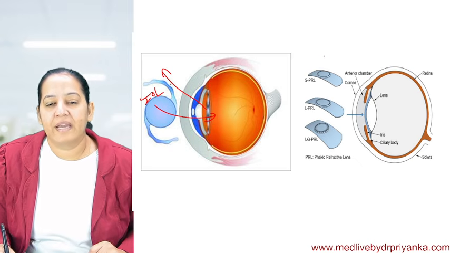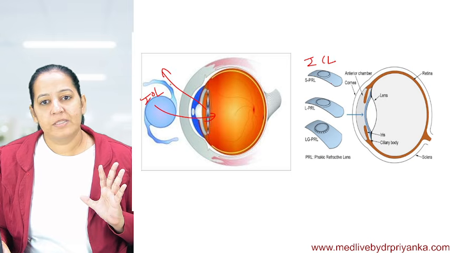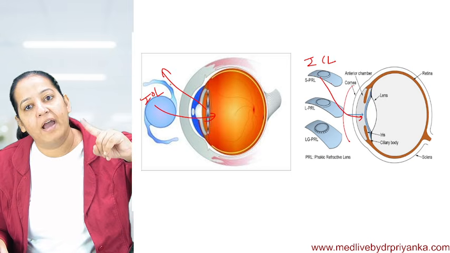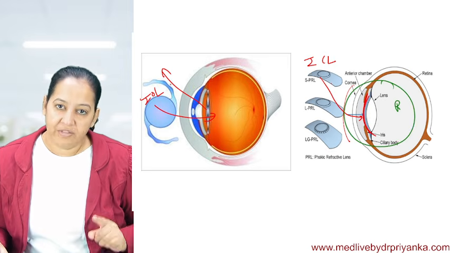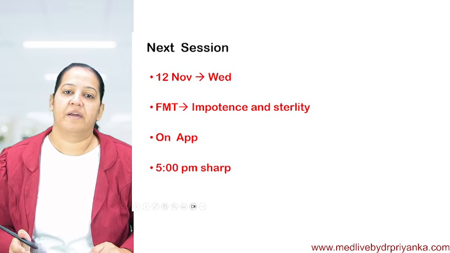Okay, or else we can take a contact lens, an implantable contact lens. So it is a contact lens which is not worn outside the cornea. No, it is implanted inside the eye on the anterior surface of the lens so that the net refractive power of the lens as well as the contact lens will be reduced and the myopia can be corrected.